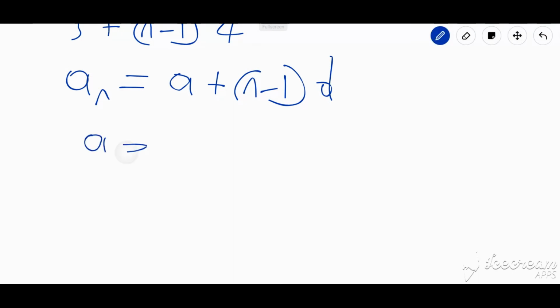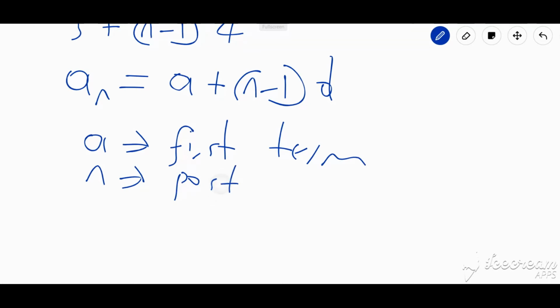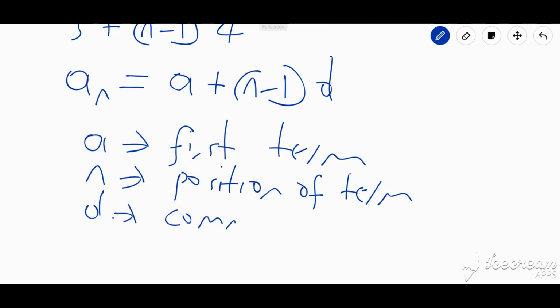A is going to represent the first term. N is the position of term. And of course, d is the common difference.